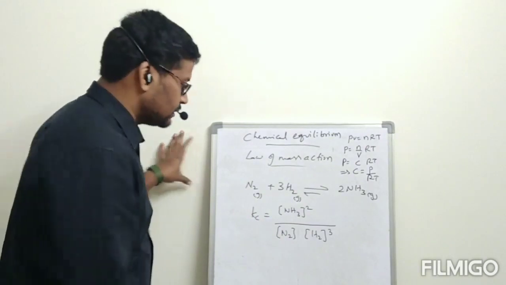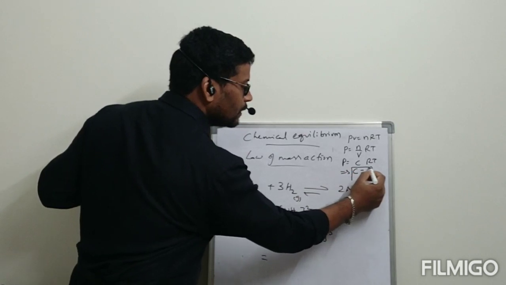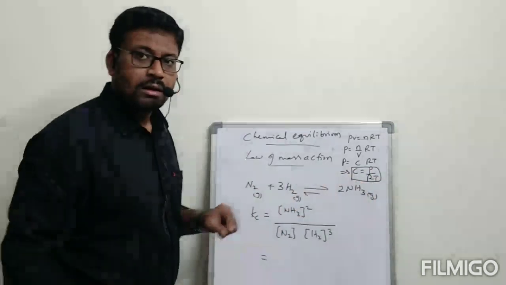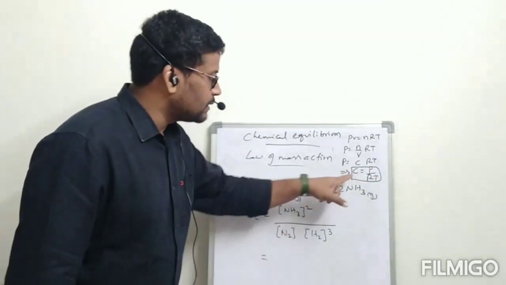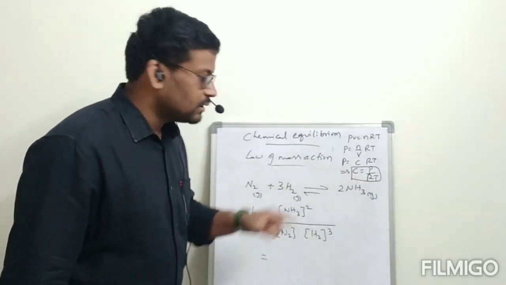Then concentration of NH3 is equal to, concentration is equal to pressure by R into T, correct?